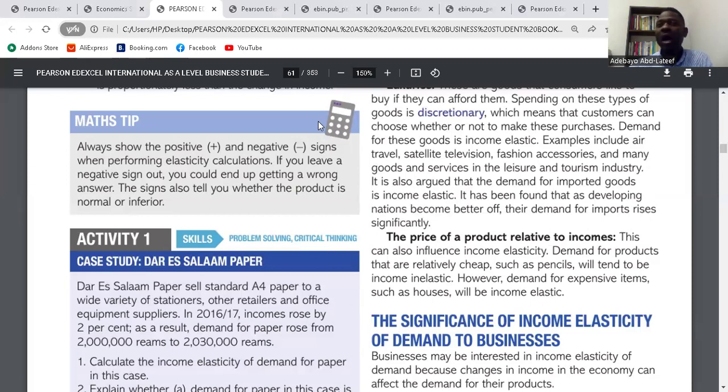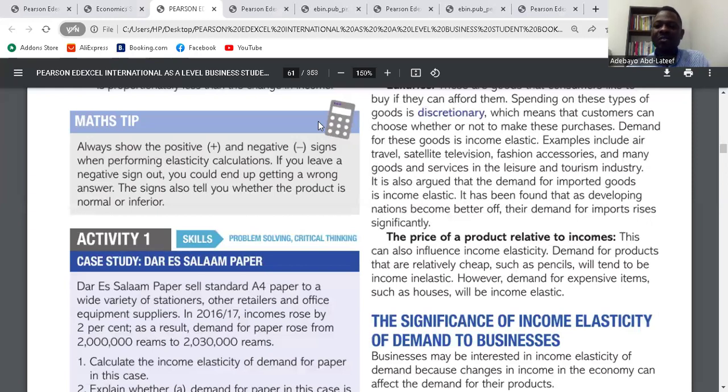But for cars and houses, their prices are high. So if you have to pay for those things and your level of income falls, you won't be able to afford them. So those types of goods are always income elastic. Do you get it? If the proportion of your income that you have to spend is so little, it will be income inelastic. But if you have to spend a large proportion of your income on certain goods, those goods are always income elastic. The ones that you spend a smaller proportion of your income on are income inelastic. Is it clear? Yes. So that's about that.